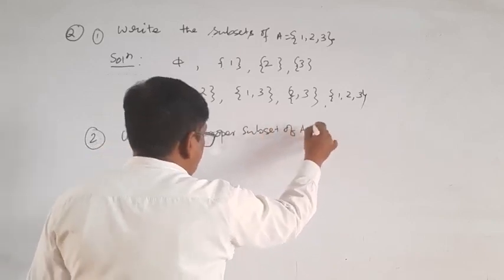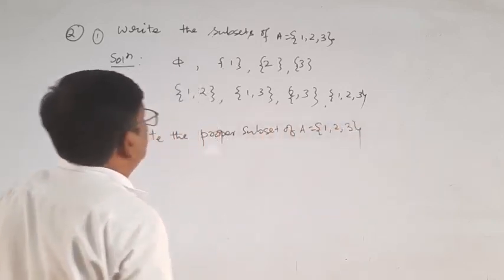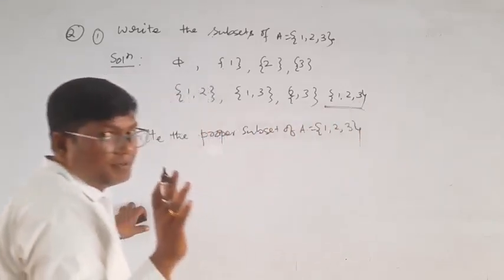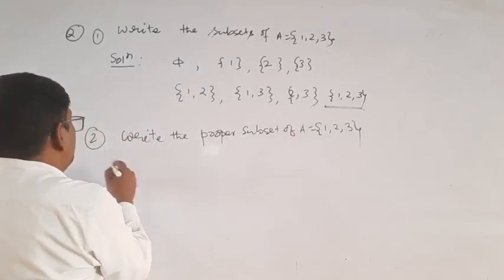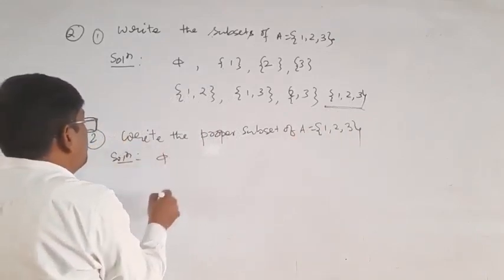Another question: write the proper subsets of A equal to {1, 2, 3}. Proper subset means except this one, all are proper subsets. Solution: phi is a proper subset of every set.